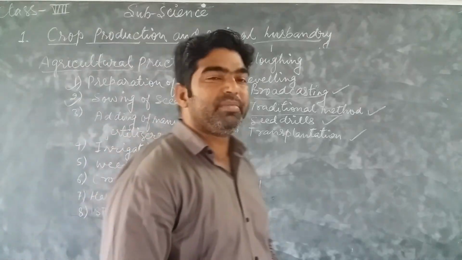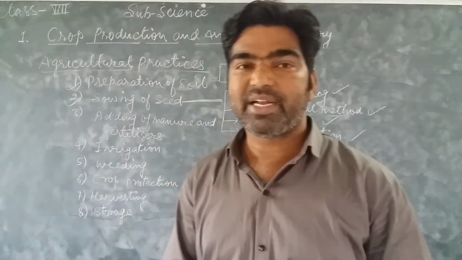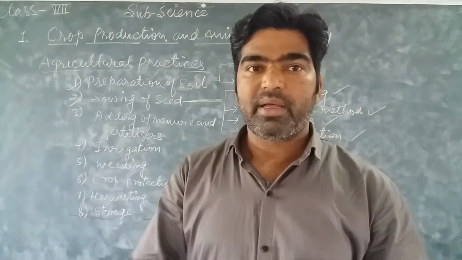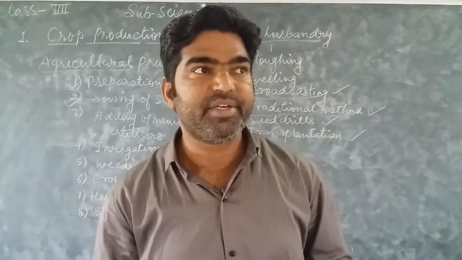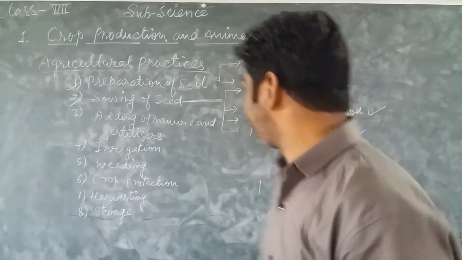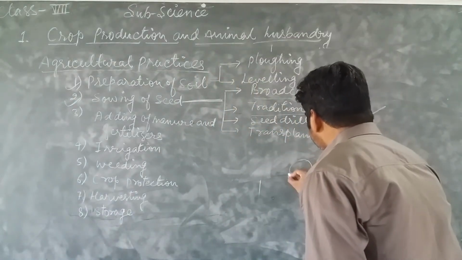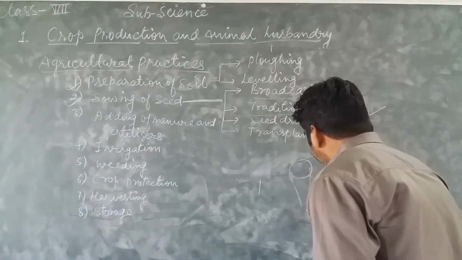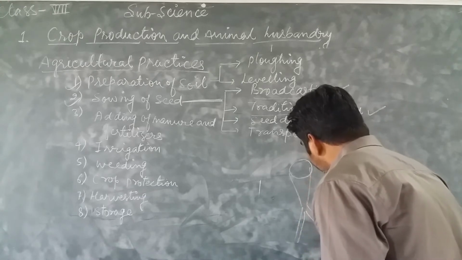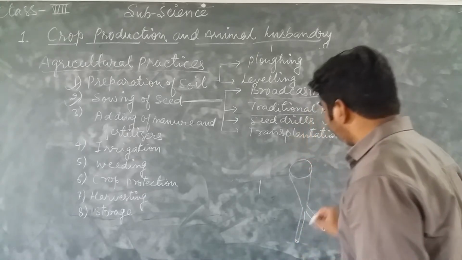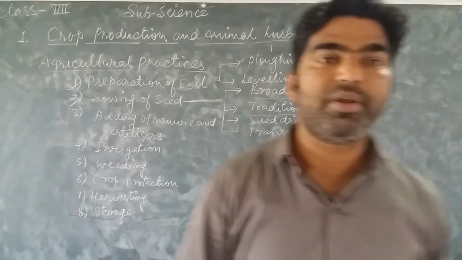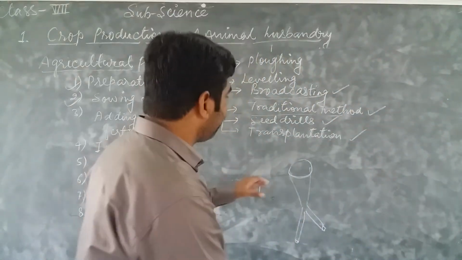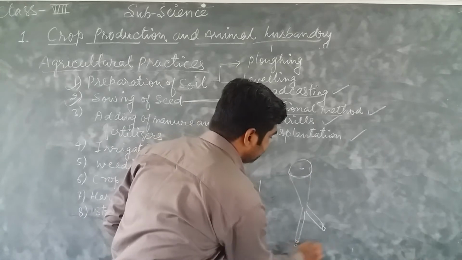A seed drill is a modern way by which, on top of the cultivators, we install the seed drills like this. Many times you can see the funnel shape. This type of instrument is installed on the cultivator and the farmer simply puts the seeds into this.